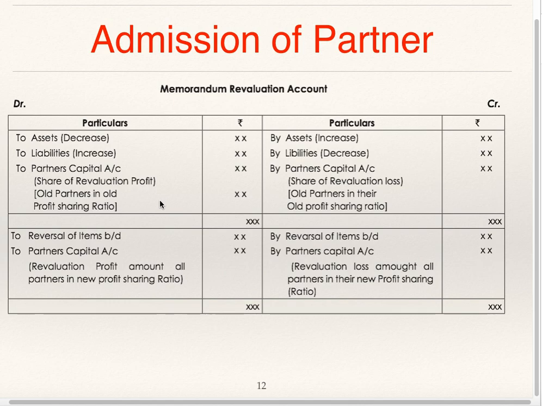If the earlier section of the memorandum revaluation account is showing profit, now you will get loss. This is to be shared. The first section's profit or loss is shared by old partners in old profit sharing ratio. The reversal will be shared by all the partners including the new partner in new profit sharing ratio.